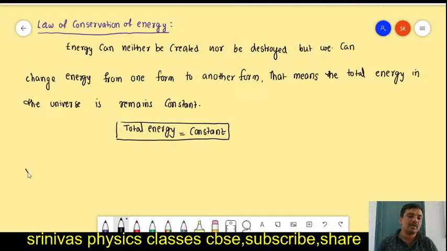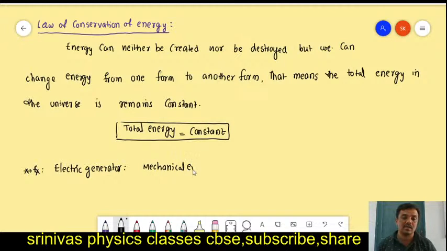For example, I will give some examples here. You are generating electrical energy, right? For example, you have an electric generator. What will it do? It will convert mechanical energy. Mechanical energy means kinetic energy or potential energy. It will convert the mechanical energy into electrical energy.